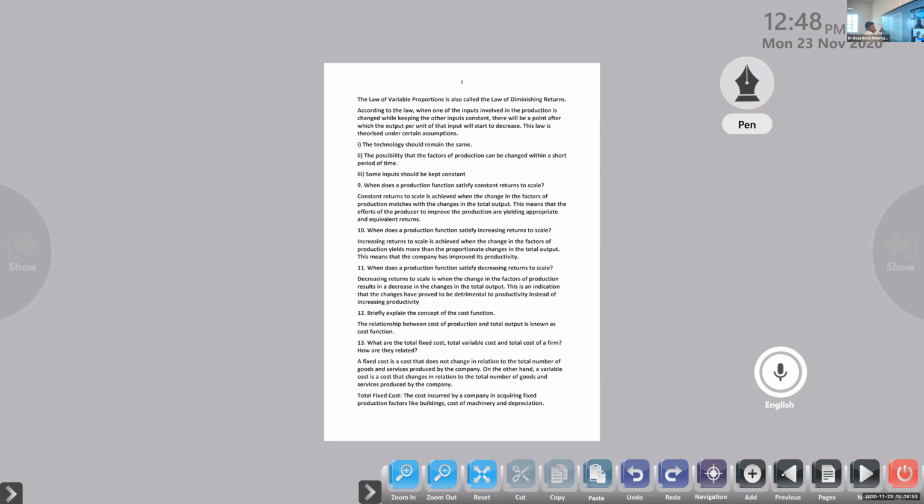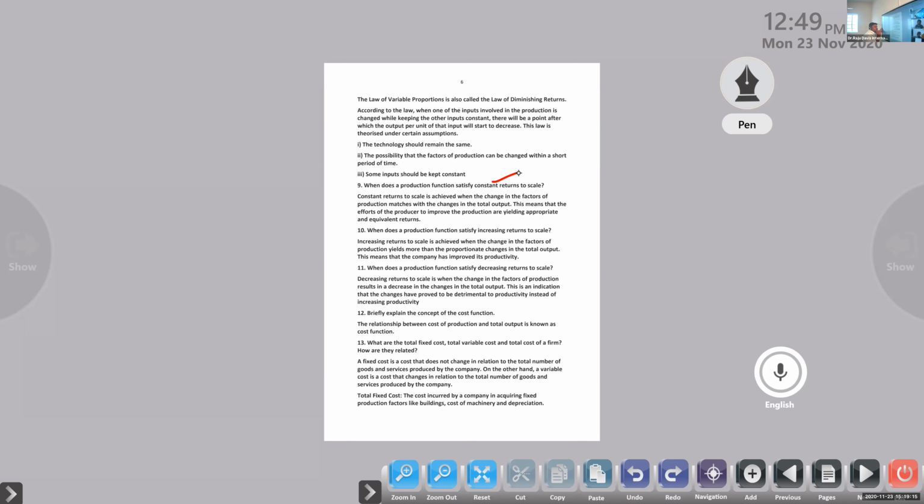This means that the efforts of the producer to improve the production are yielding appropriate and equivalent returns. So the producer is trying to improve the production, and for what he has tried, he is receiving that back. That is constant return to scale. Here he expects a particular profit.